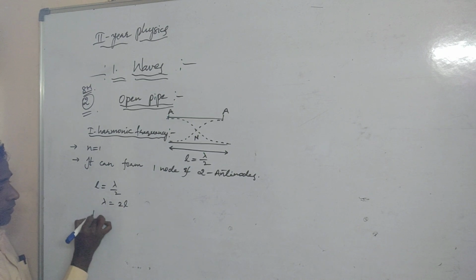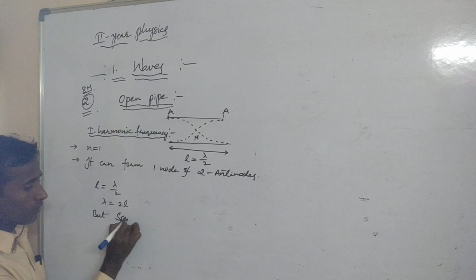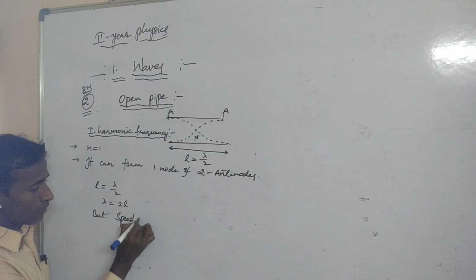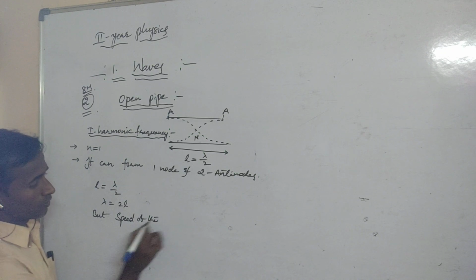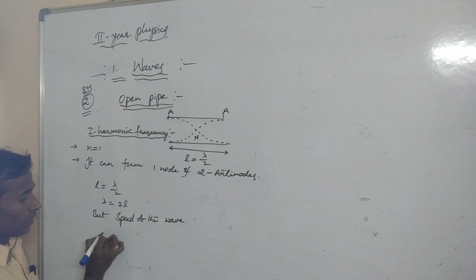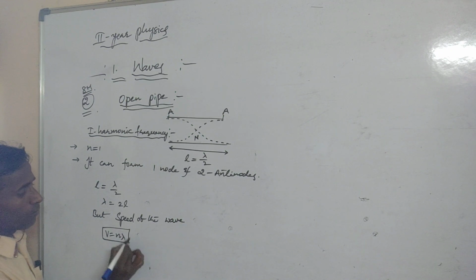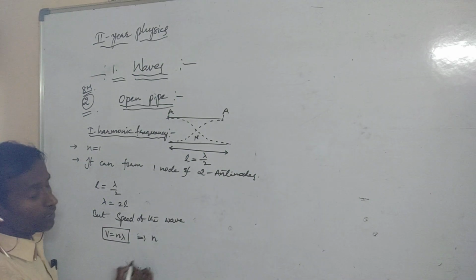But according to the speed of the wave formula, V is equal to n lambda. From this formula we can write the fundamental frequency of